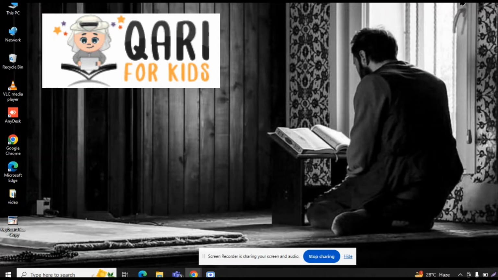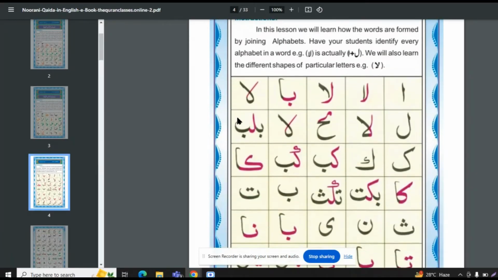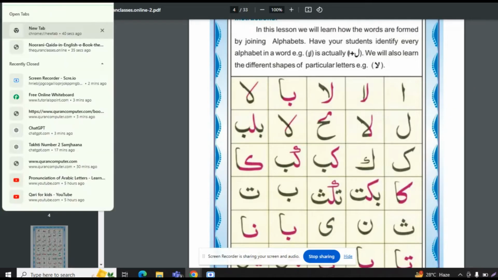In today's video, we will study lesson number 2, Murakabad. Murakabad means compound letters. Let me explain what Murakabad is. In compound letters, two or more letters come together to form a new word, just like two letters combine to make a word in a single block. For example, let me explain.